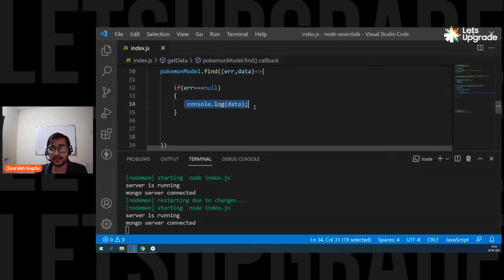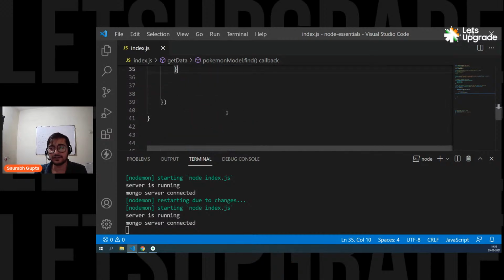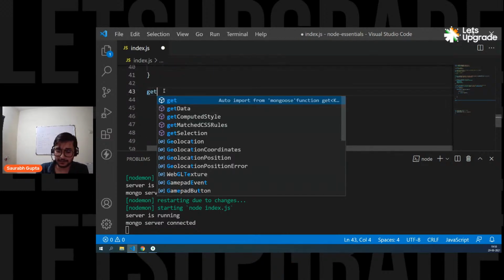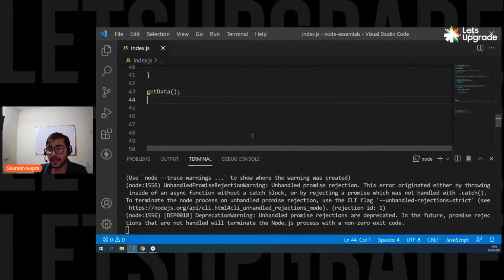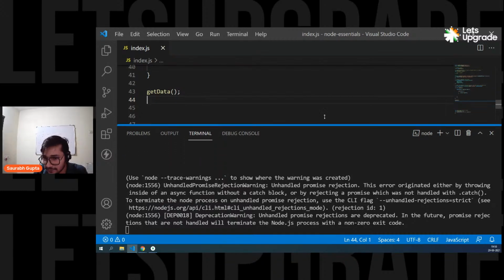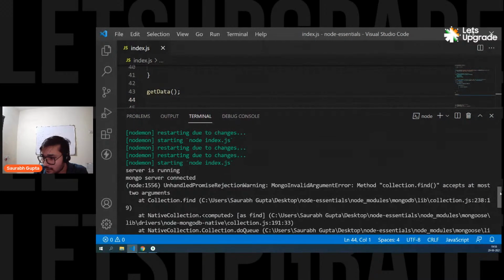So let's see if in our console we are printing data. So let's call this function. Let's call this get data function. Okay. We have not called it. So let's call it, get data. And now if it is working perfectly fine, we should get our data. And okay, there's some problem. What is it? There's some issue.